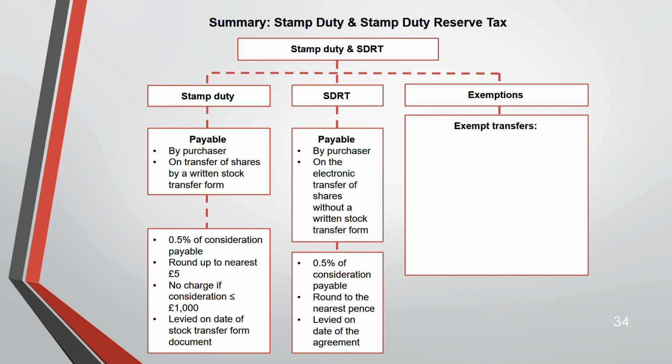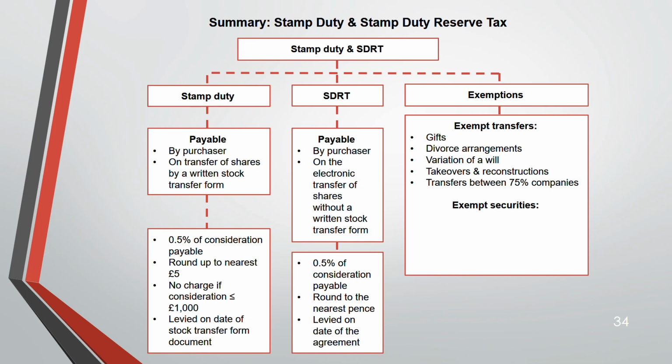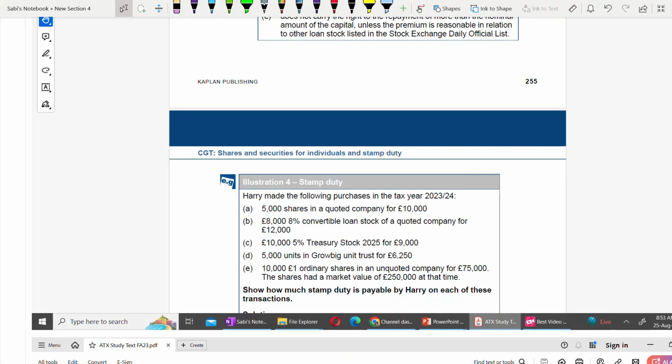Exemptions. Exempt transfers: gifts, divorce arrangements, variation of will, takeovers, reconstruction, transfer between 75% companies. Exempt securities: government stocks, most company loan stocks except if it's convertible, then it's not exempt. Unit trust and AIM shares. Now let us do a question before we conclude this lecture. Illustration 4 and test your understanding 8.